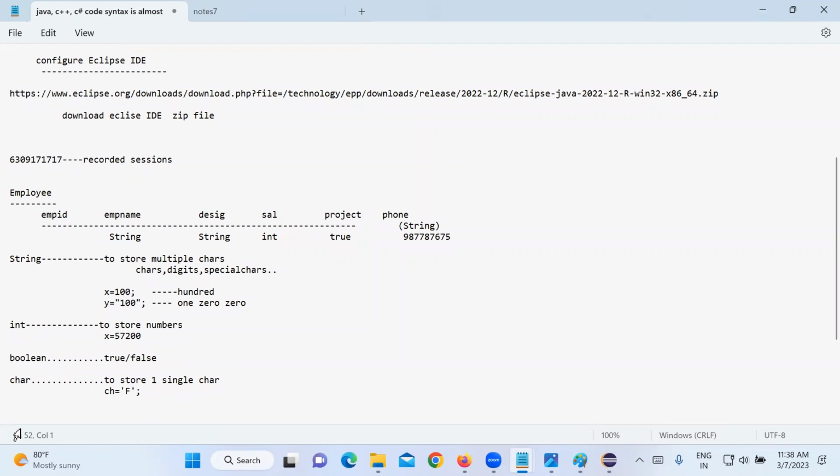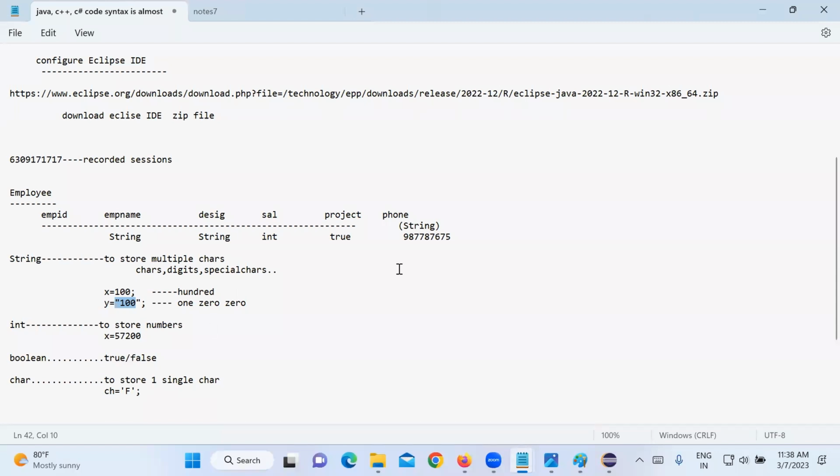Now, as it is a single character, we are keeping it in single quotes. But a string you have to keep in double quotes, all of you. Remember that? String should be placed in double quotes. Character should be placed in single quotes. Digits are not like this, just the number. True or false is just like this, no double quotes, nothing, right? True or false like that.